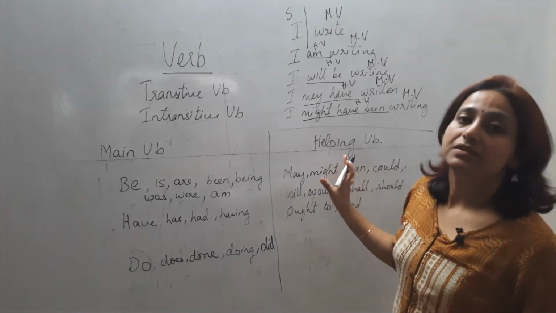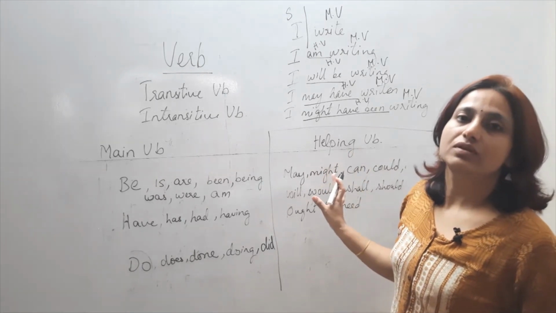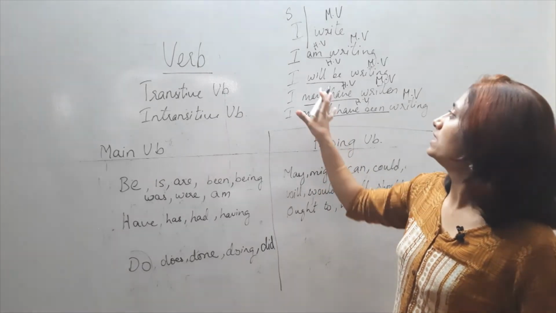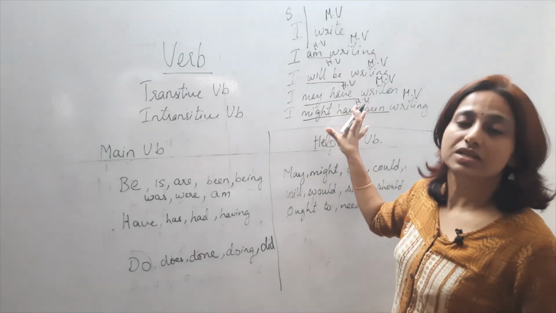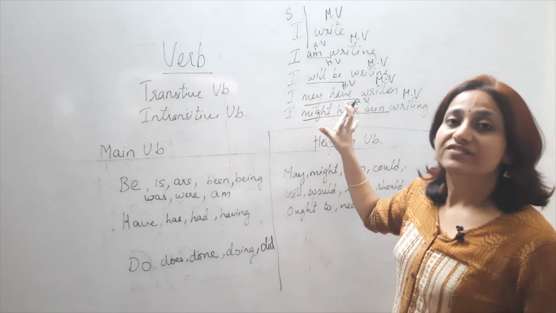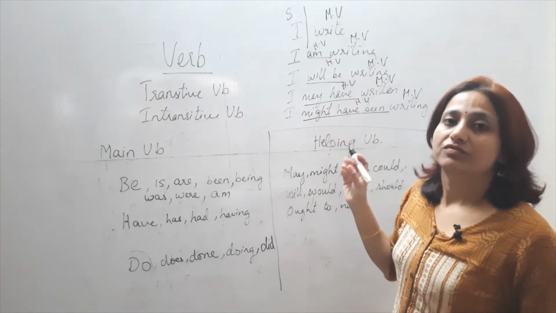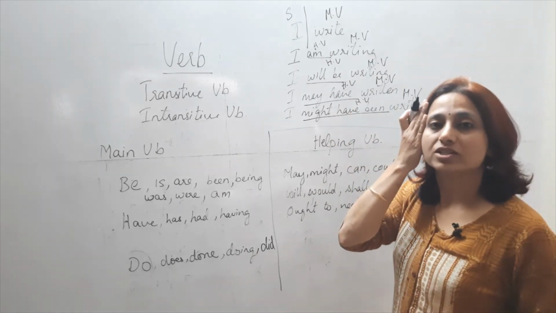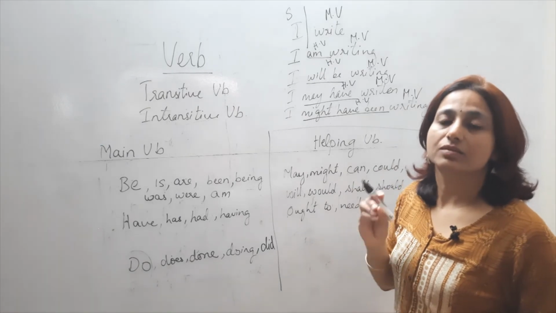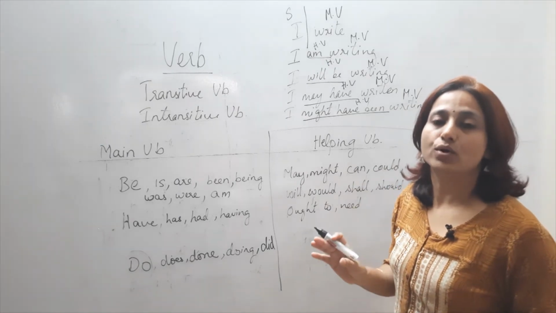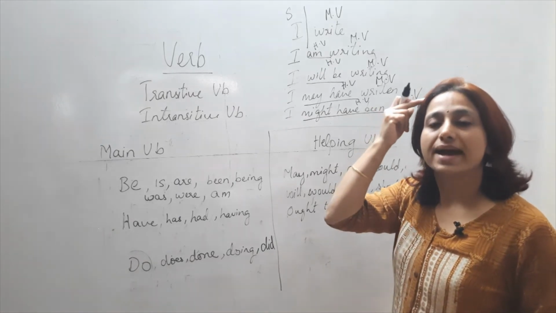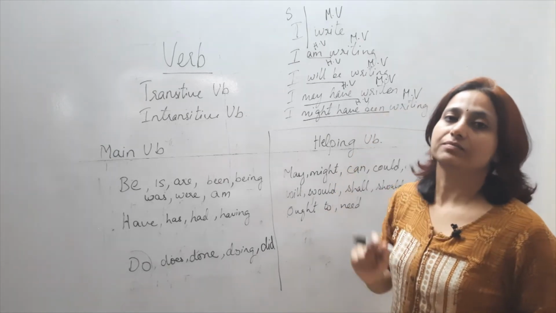So helping verbs are very useful and helpful in our speech. Otherwise, we would not be able to communicate different actions. We all know we can think so much, but expression, communication is something very important because it has to match what we have in our mind.